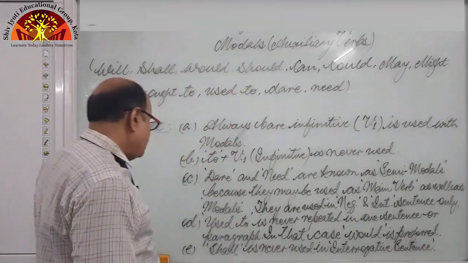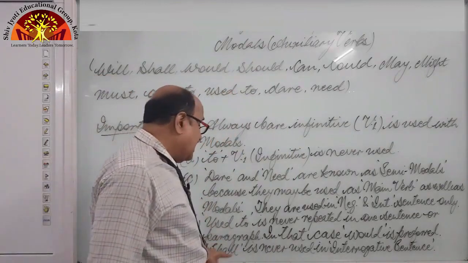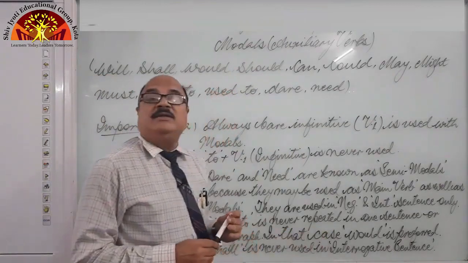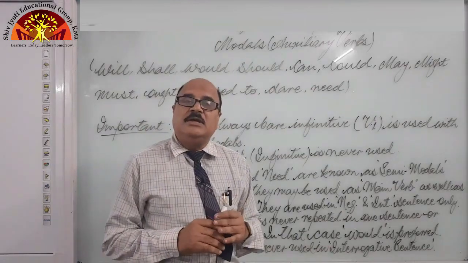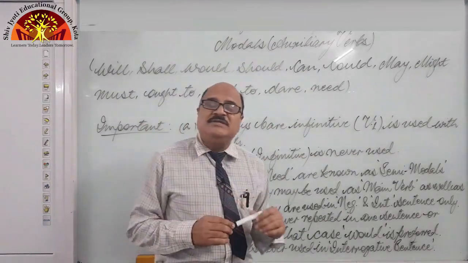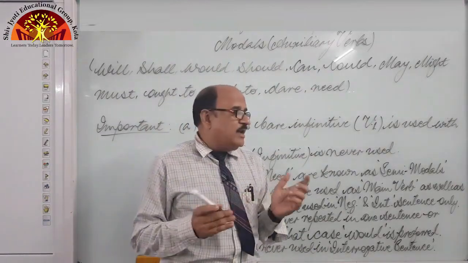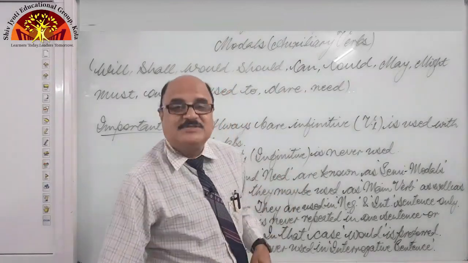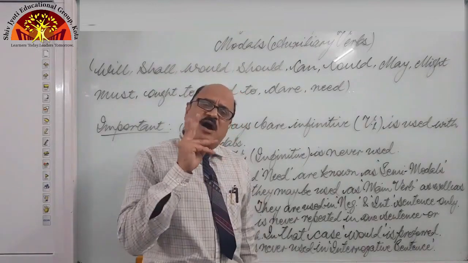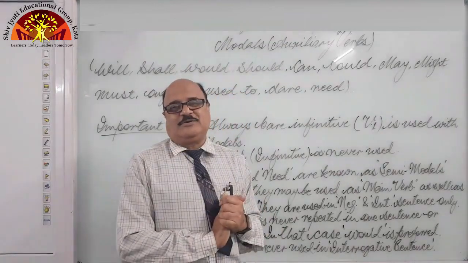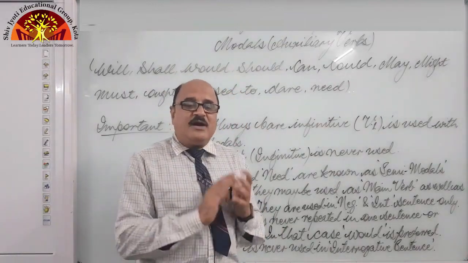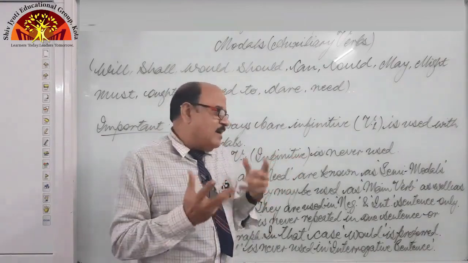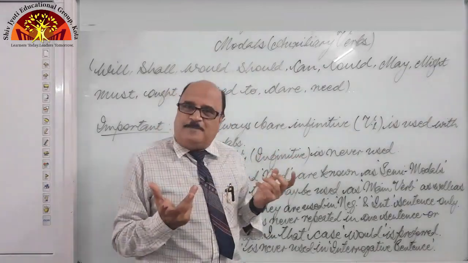Next, shall is never used in interrogative sentences. Are you getting my point? What are interrogative sentences? Interrogative means questions. We are asking some questions, right? There are two types of questions, or we may say there are two ways when we can ask something to someone.